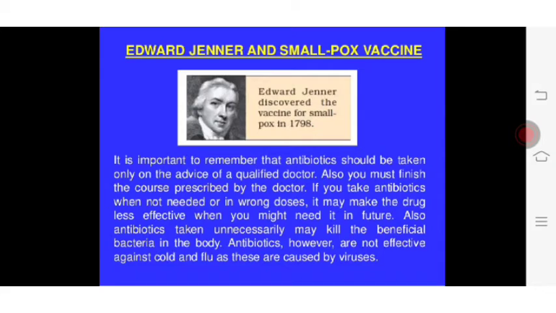Also, you must finish the course prescribed by the doctor. If you take antibiotics when not needed or in wrong doses, it may make the drug less effective when you might need it in future. Also, antibiotics taken unnecessarily may kill the beneficial bacteria in the body. Antibiotics, however, are not effective against cold and flu as these are caused by viruses.